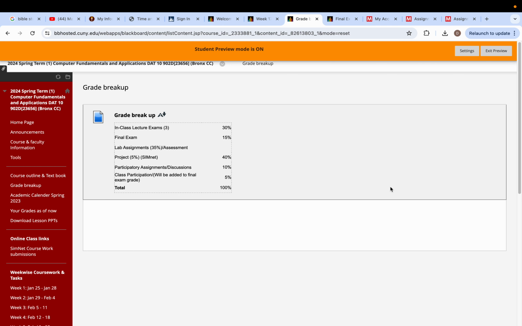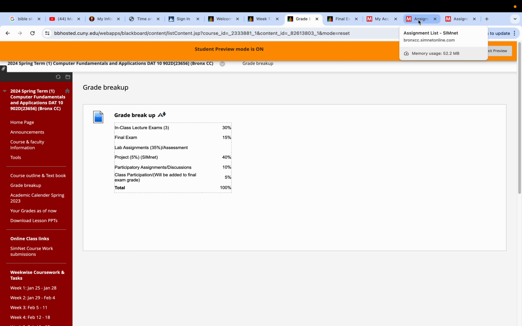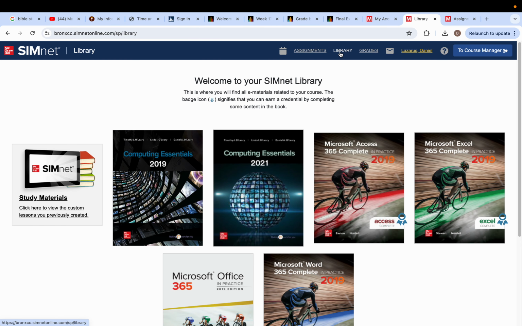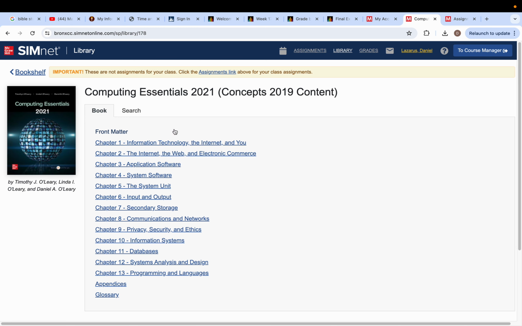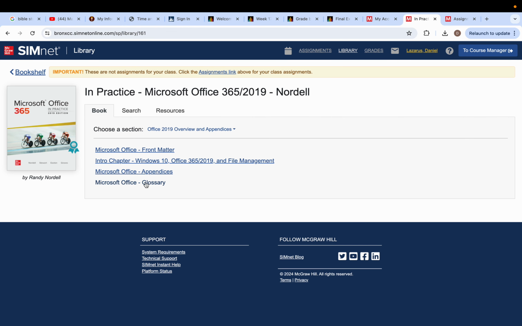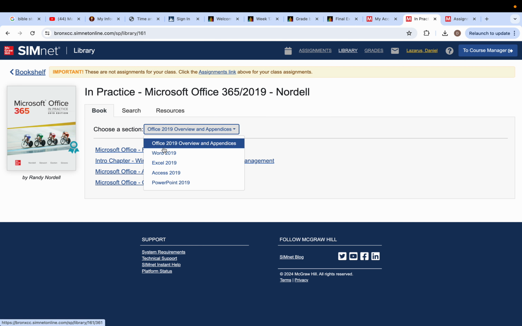As far as your exam preparation is concerned, it will cover all the 13 chapters. So to prepare for your exam, I would suggest log into your SimNet. There are no more assignments. You just have to start preparing for your final exam. Click on your library and click on Computer Essentials. The final exam will consist of all the 13 chapters of this book and the Word, Excel, Windows that you have studied here. Okay, so read through these chapters here. It talks about Windows and Office and file management and so on. And then you will also have Word, Excel, and Access. We have 1, 2, 3, and 4 chapters included from this book.